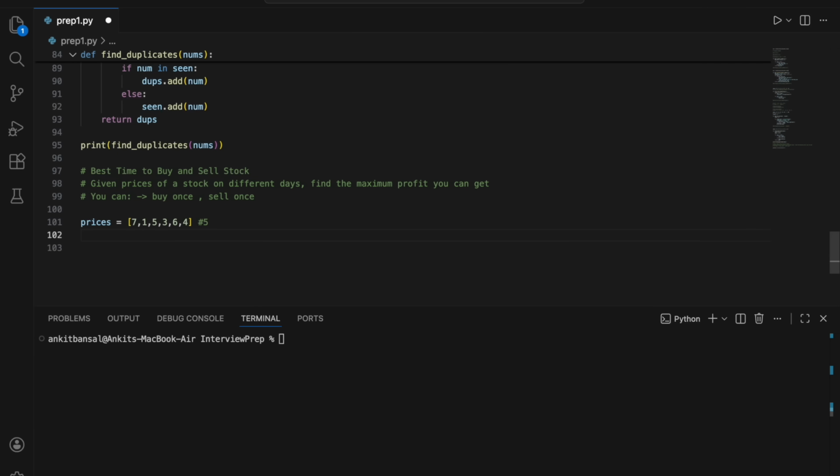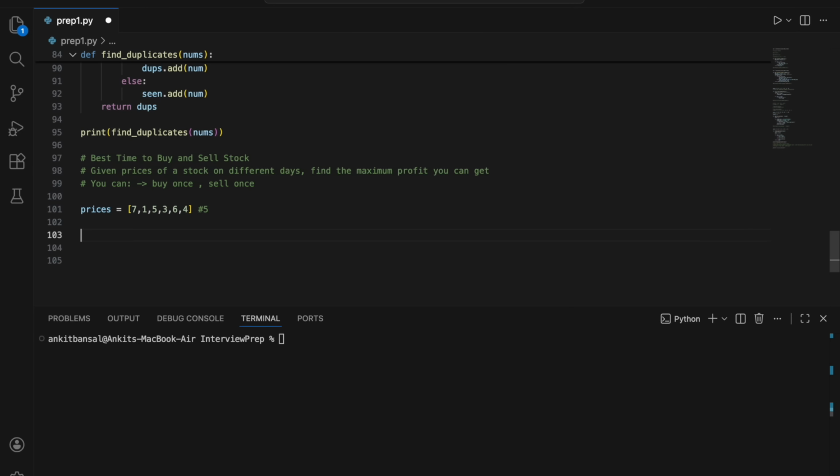Okay. Now, if I have to solve with brute force, what I will do is run a loop on the array and compare with each price. So I will compare 7 with all the other prices. I will buy at 7 and sell at 1. What is the profit? Minus 6, right? Again, buy at 7, sell at 5, buy at 7, sell at 3. So I will get all the combinations and see what profits are possible.